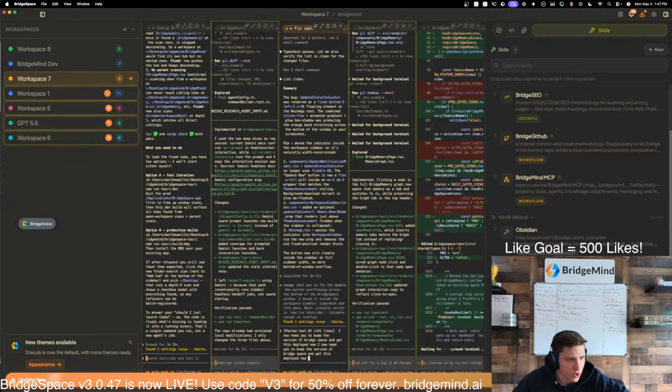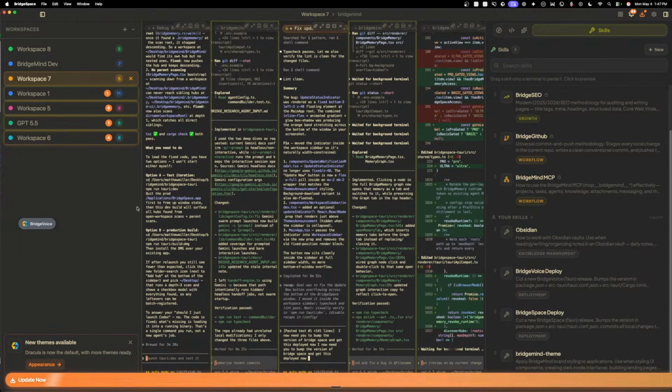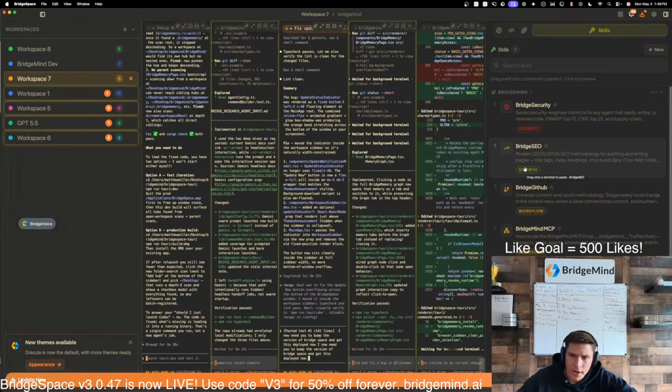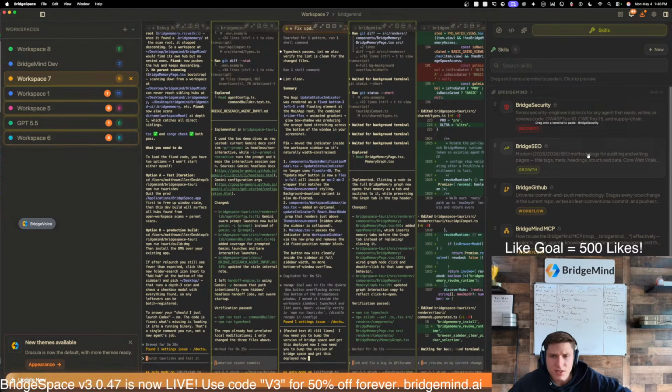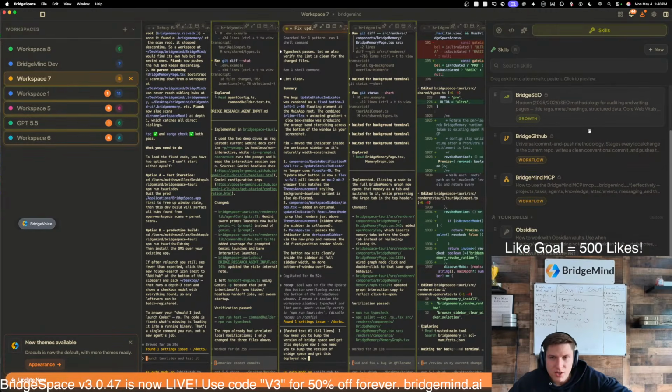What is the skills window on the right? I have never seen anything like that. Yeah, so I actually did just launch this. I built this over the weekend. I haven't made that big of a deal about it, but I'll include it in videos, and this is very, very useful. There are some built-in BridgeSpace subscriptions, and there are also skills that you can create.